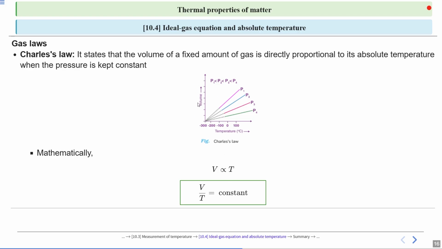And this is the graphical representation. On the y-axis volume, on the x-axis temperature. Volume is directly proportional to temperature. P1, P2, P3 and P4 are straight lines.